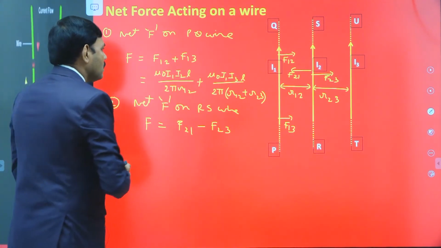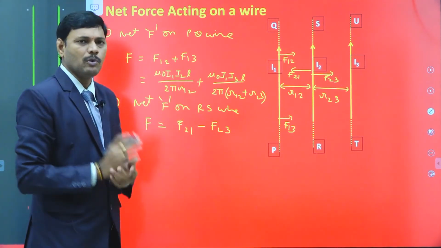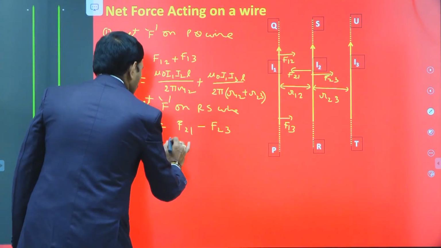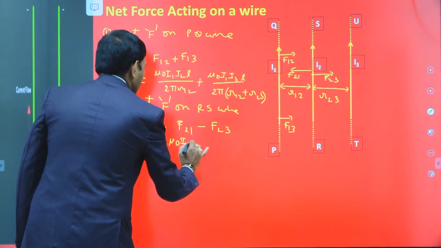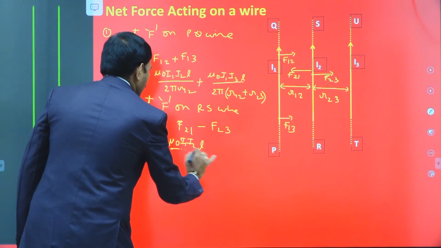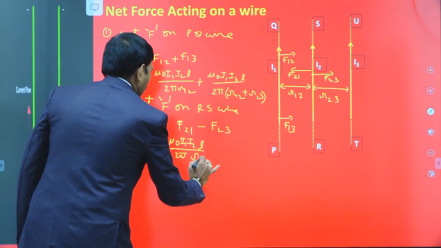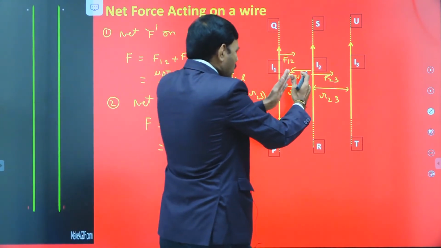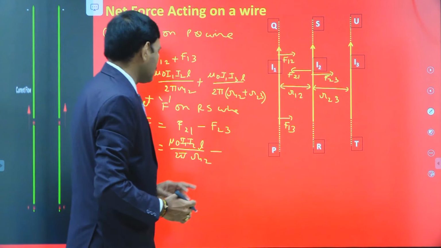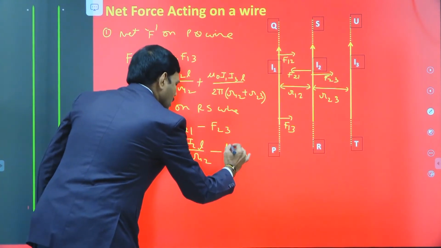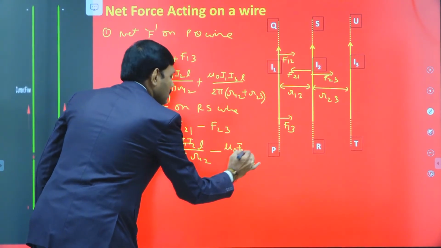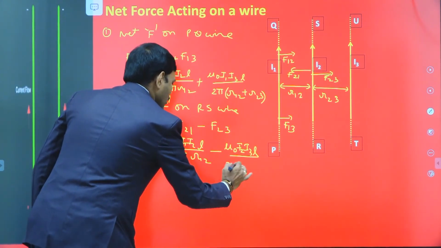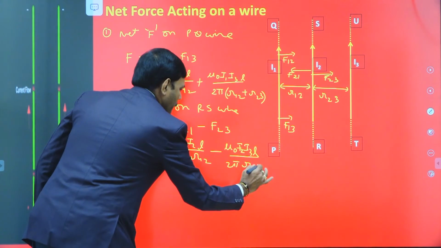F21 minus F23. So expression is in the same form, mu naught I1 I2 L divided by 2 pi r. Therefore, mu naught I1 I2 L divided by 2 pi into R12 minus, because these two are oppositely acting forces on the second wire, mu naught I2 I3 L divided by 2 pi R23.